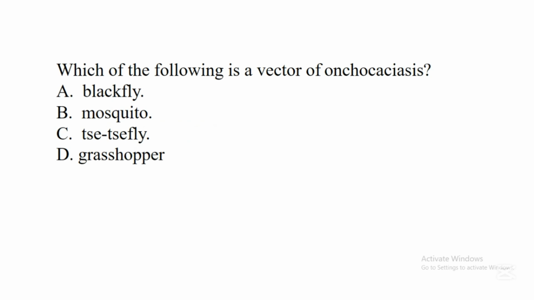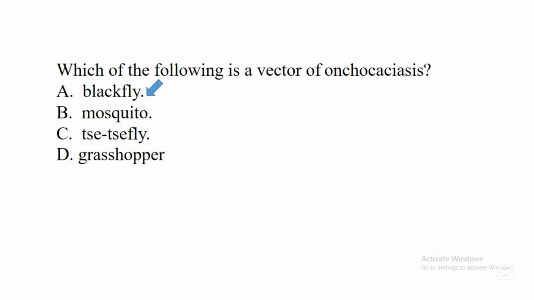The next question says, which of the following is a vector of onchocerciasis? A. Black fly. B. Mosquito. C. Tsetse fly. D. Grasshopper. In this question, the correct answer is A. Black fly. So black fly is a vector of onchocerciasis. Onchocerciasis is a condition whereby someone finds it difficult to see clearly.